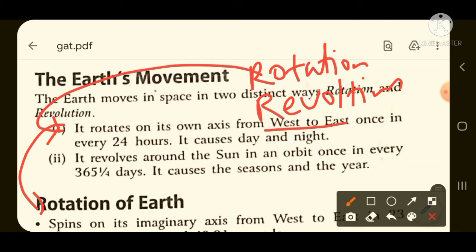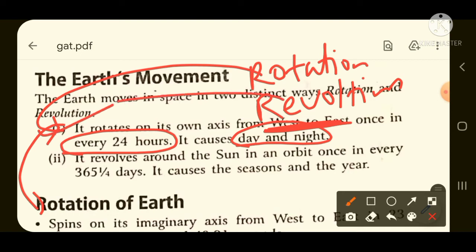A question will come: earth rotates from option A, east to west, option B, west to east, option C, north to south, option D, south to north. Then in that case you need to tick west to east. This is very important. And earth rotates on its own axis in 24 hours. Everyone knows this, and because of this only day and night are caused. So if they ask why day and night are caused, it is due to the rotation of the earth.